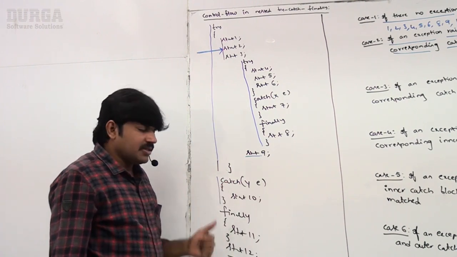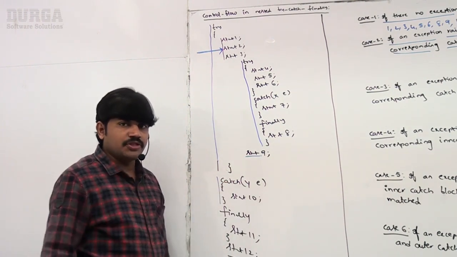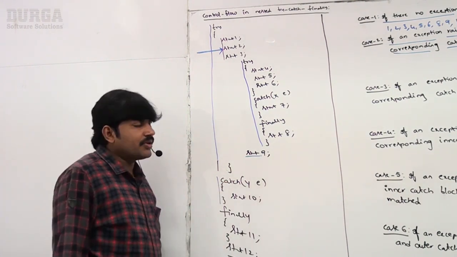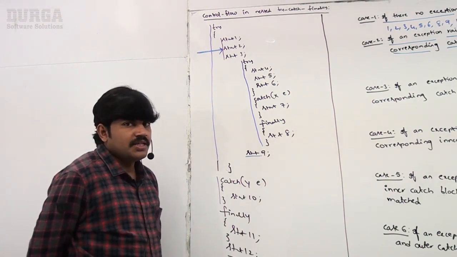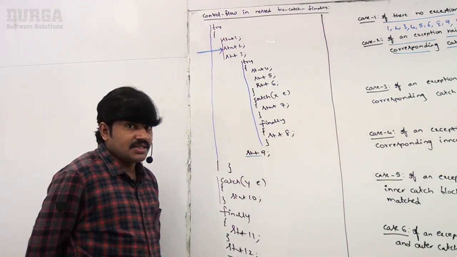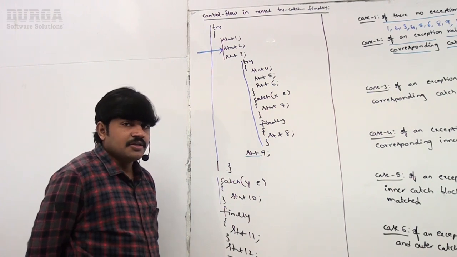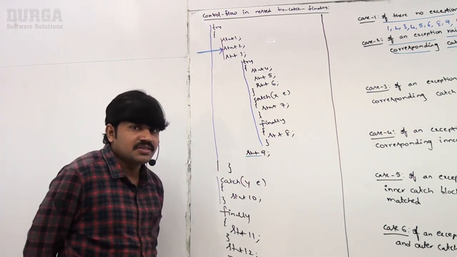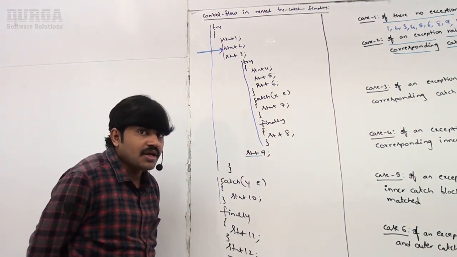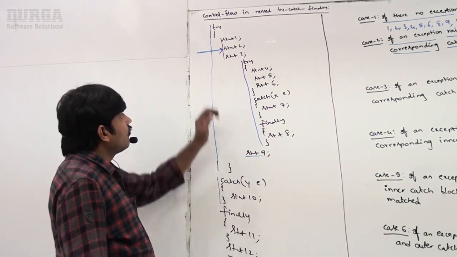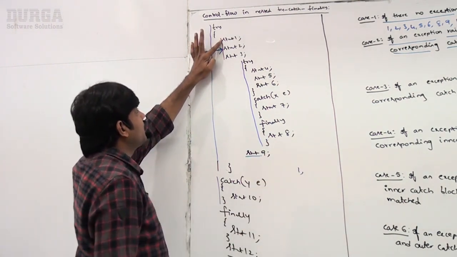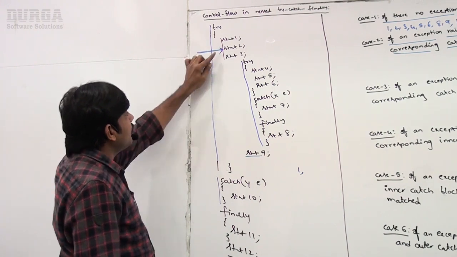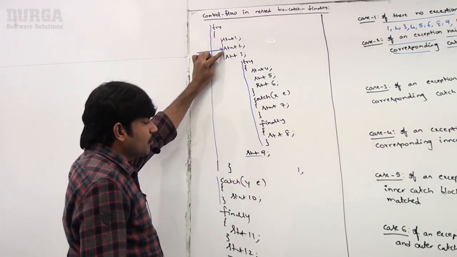It is already matched, and it is in a position to handle. What is the output we are going to get? I mean, which statements will be executed? In my offline and online sessions, students ask many doubts about this. Anyway, one will be executed, and then while executing 2, the problem comes.